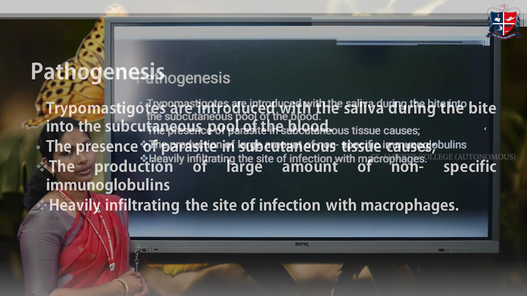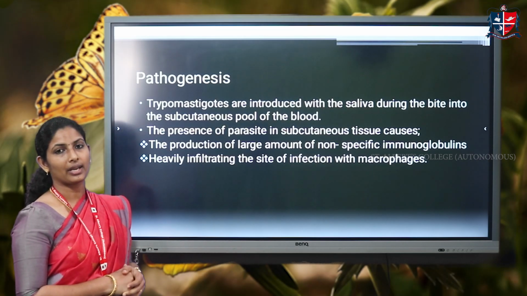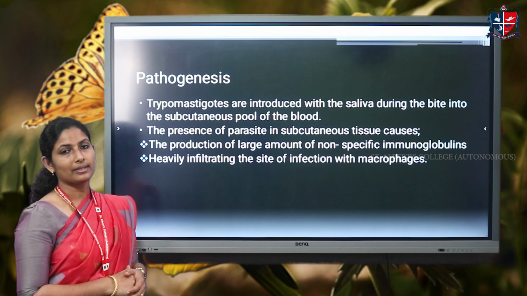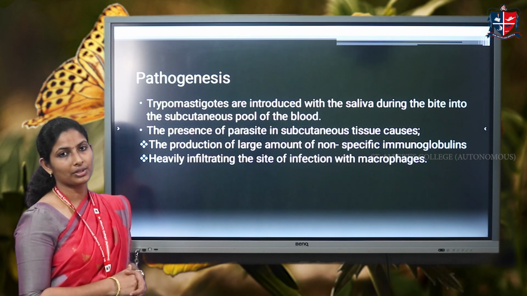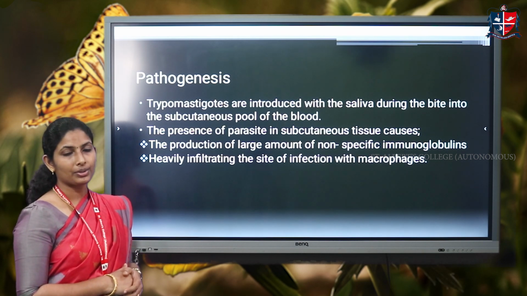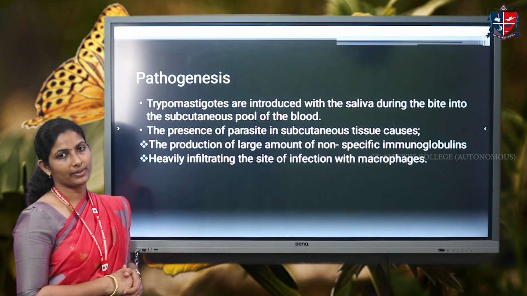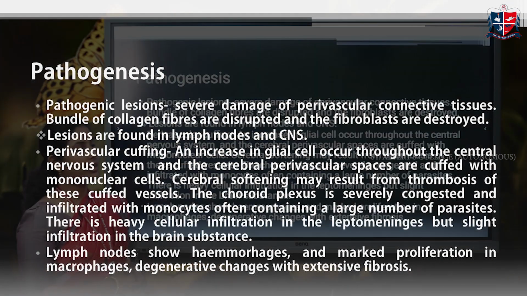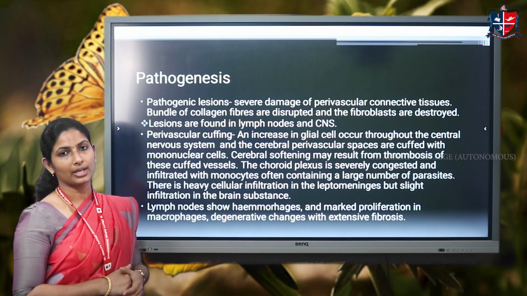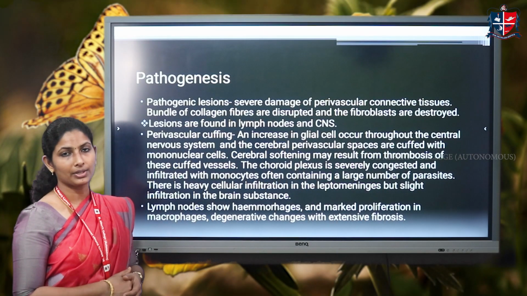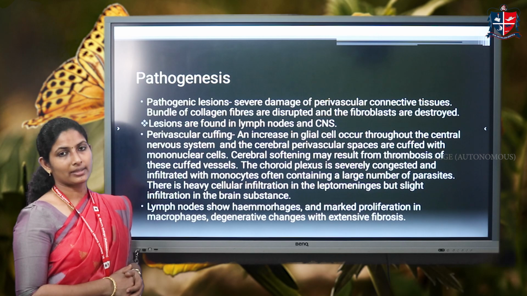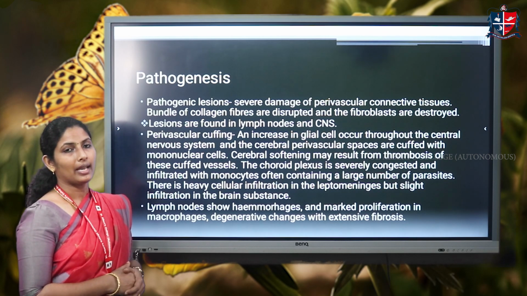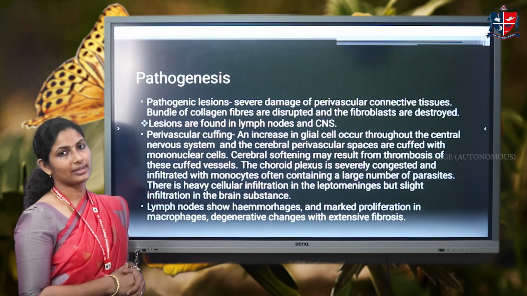This is mainly due to the bite of the tsetse fly, which has contaminated saliva with the parasitic organisms, and this results in heavy infiltration of macrophages to the site of inoculation, and also production of a large number of non-specific immunoglobulins. Another important thing is the pathogenic lesions. Severe damage happens to the perivascular connective tissues due to the multiplication and activities of the parasitic organisms that are spreading inside, and they cause parasitic lesions, and this is also found in the lymph nodes and the central nervous system.